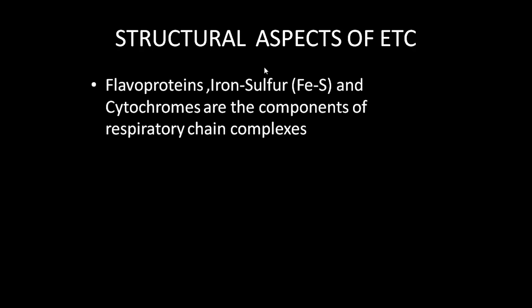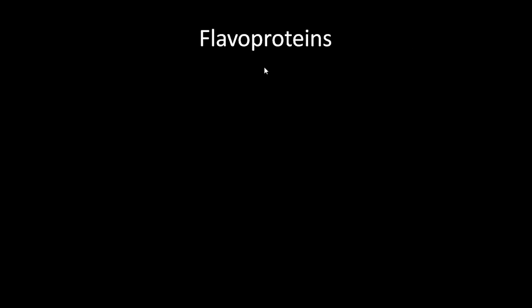So to understand this electron transport process in a better manner, we should be clear about the structural aspect of these ETC complexes. We have various proteins which play an important structural role in these complexes. Those are flavoproteins, proteins containing flavin nucleotides; iron sulfur proteins, proteins containing iron and sulfur complexes; and cytochromes, proteins containing heme, which are the important components of these ETC complexes. So we'll go into the detail of each.